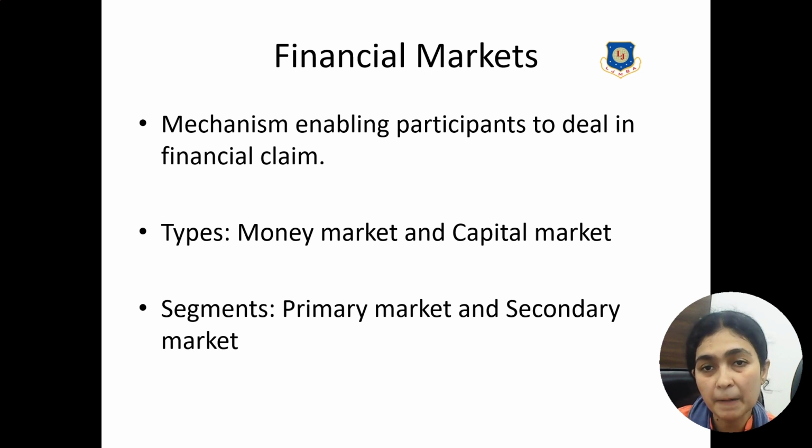Financial market is basically a place from where you can buy these financial instruments. So it's basically a mechanism against which the instruments are dealt with, and a place wherein you can claim your return. There are two types: one known as money market and another known as capital market. Money market is the one where the instruments are for short term, less than 1 year. Capital market is a place wherein the instruments, whether stock, bond, or whatever instrument you are talking about, are for more than 1 year, so a longer period of time.